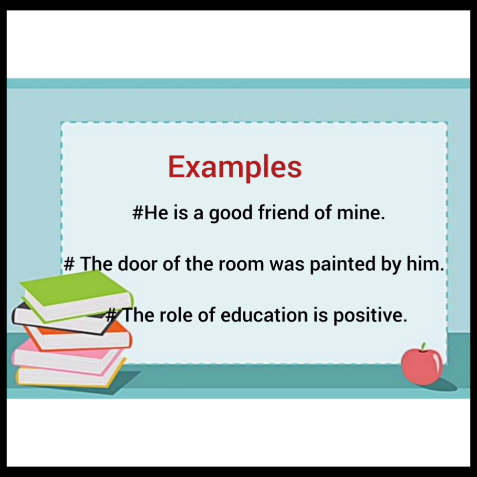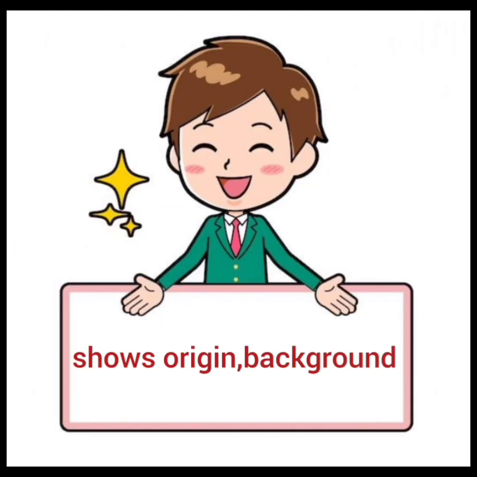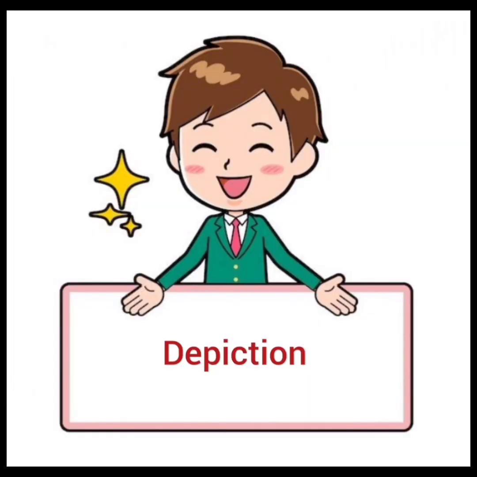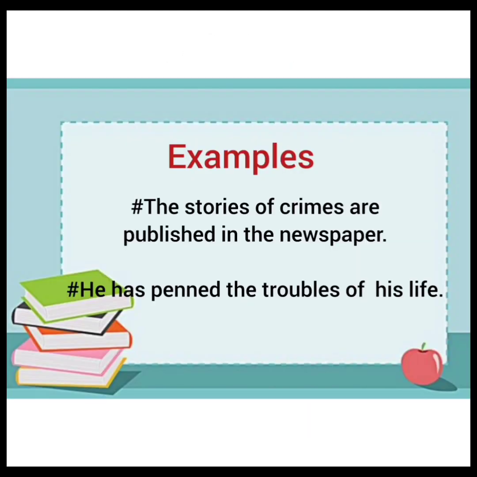help of preposition of. Then the next condition is that it shows origin or background. The citizens of the country are loyal. Now here there is a background or the origin of the citizens of a particular country. He is a man of strong determination. The background of the man is discussed here. Then the next condition is depiction, like the stories of crimes are published in the newspaper. Here the depiction of the stories of crimes is used and of is the preposition for this description. He has spent the troubles of his life.